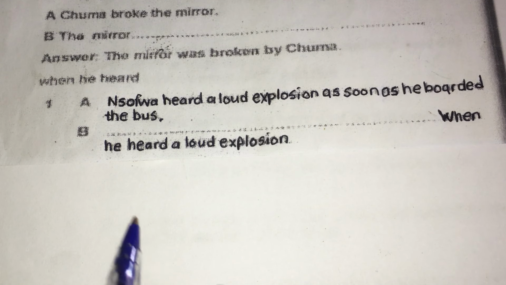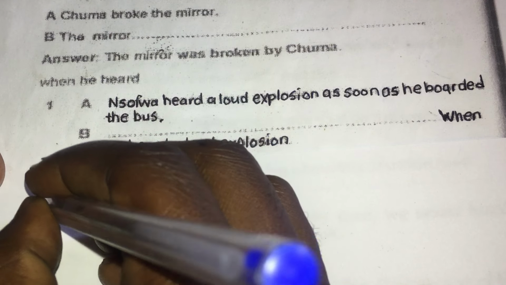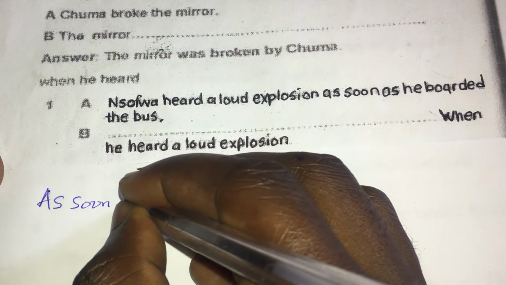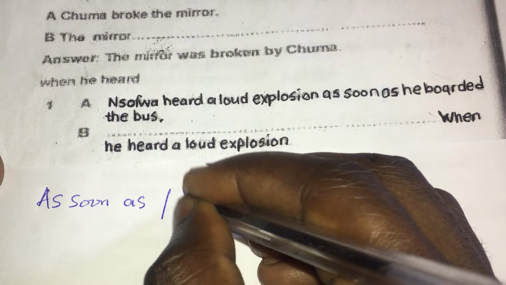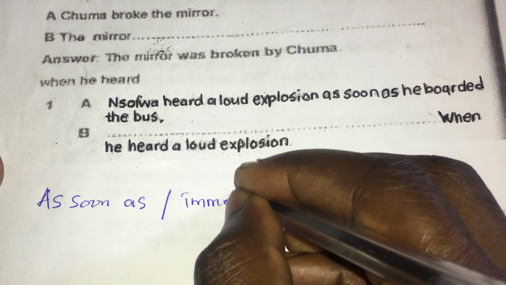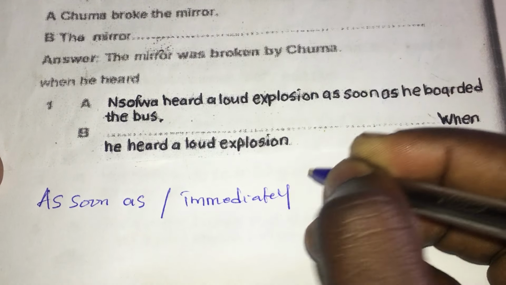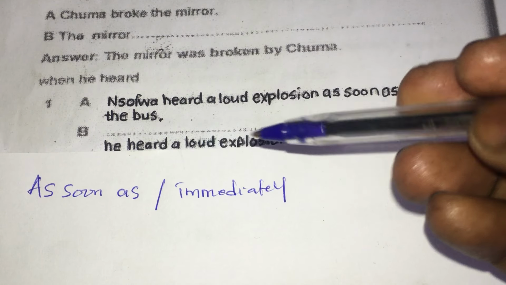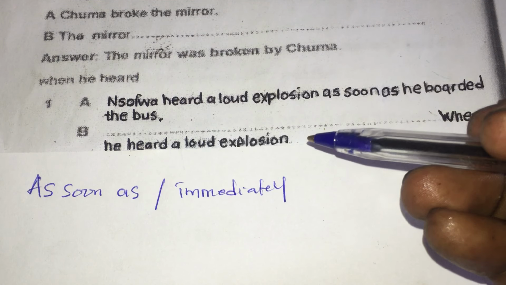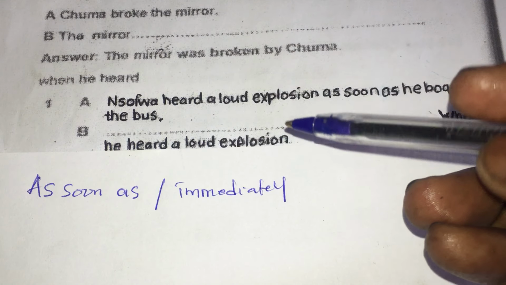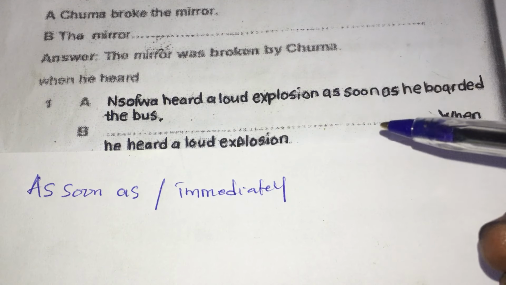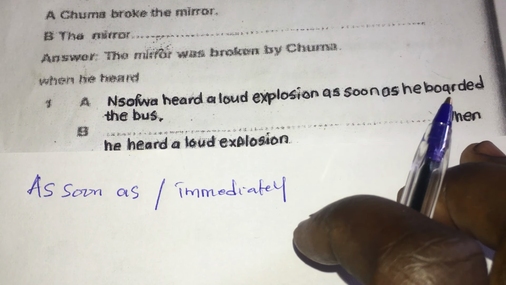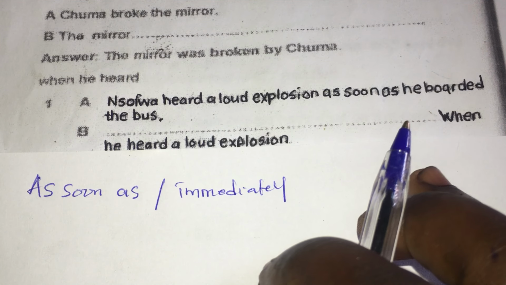Take note that in the first sentence, if you see these words, as soon as or immediately, you have to know that these kinds of rewrites do involve no sooner, hardly, scarcely, and barely.